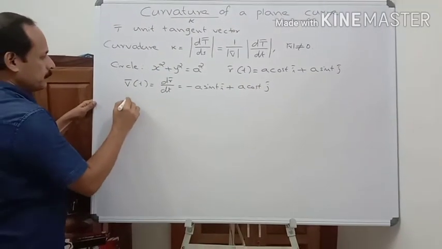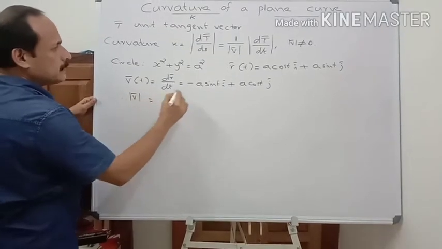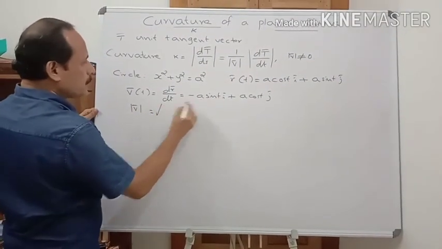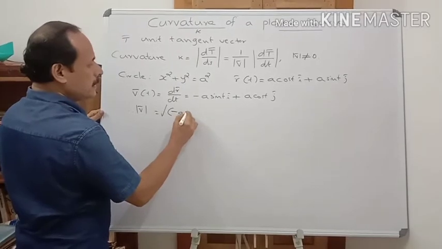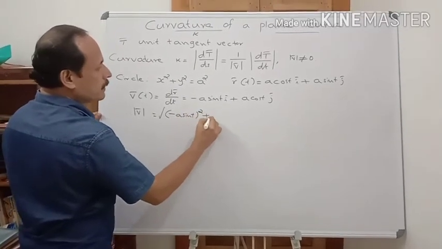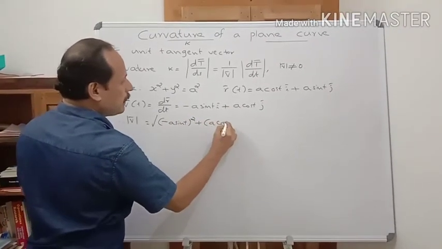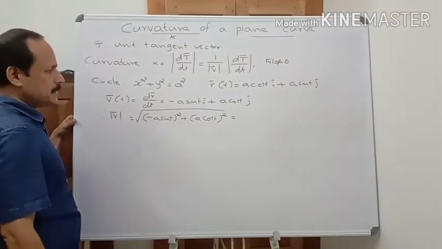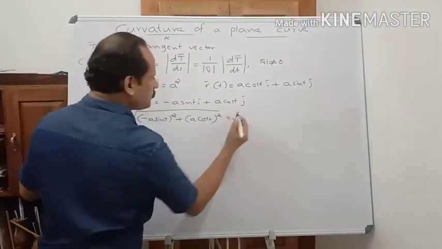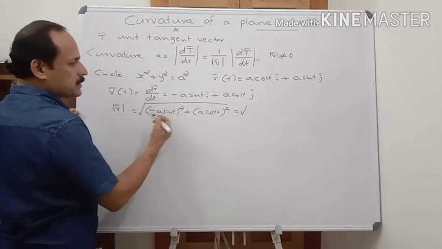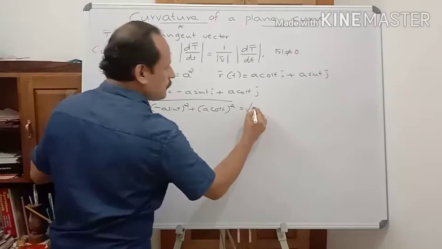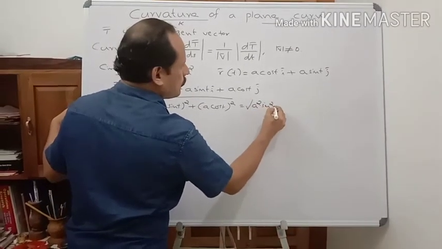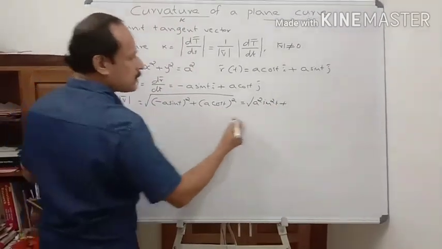And therefore, mod v bar equal to root of minus a sin t whole square plus a cos t whole square, and that's equal to root of a square sin square t plus a square cos square t.